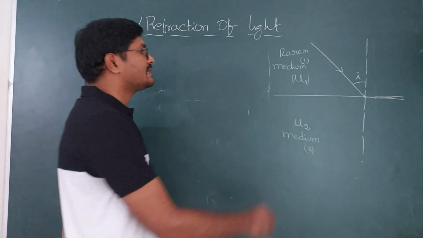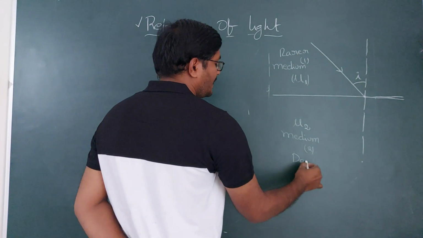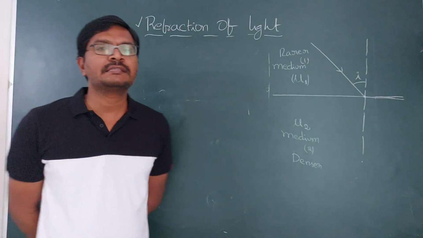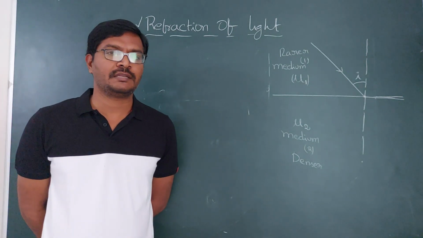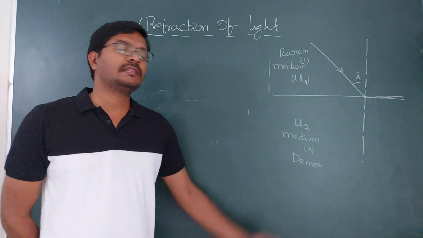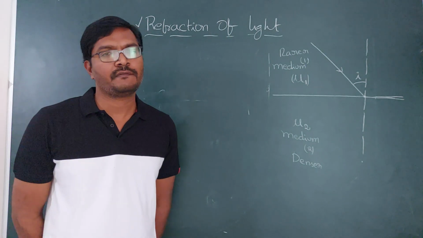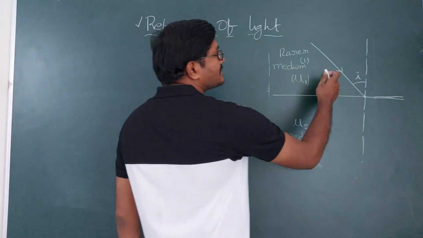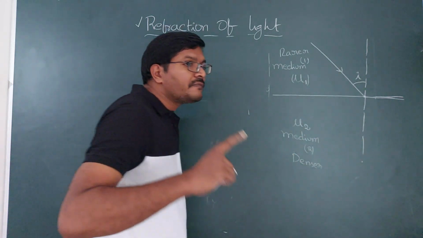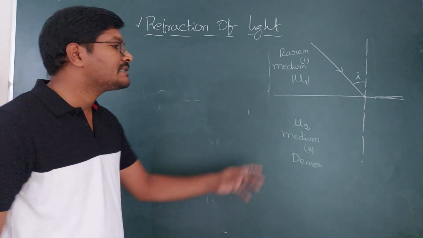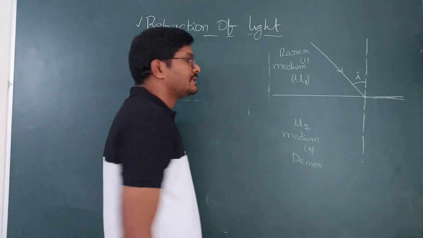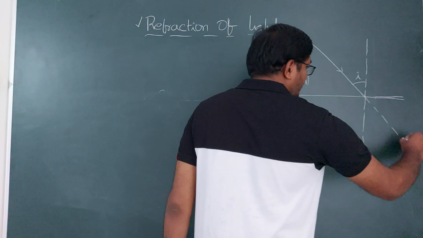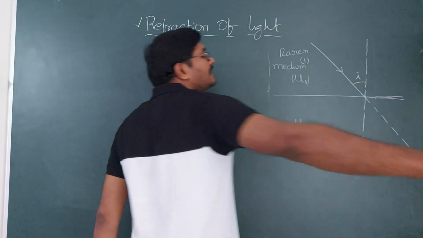Suppose this is the rarer medium and this is the denser medium. Rarer medium means having less refractive index and more velocity of light in that medium. Denser medium is having more refractive index and the velocity of light is less in this medium compared to that one. So when light is traveling from one medium to another medium, its velocity is going to change compulsorily because medium properties change, refractive index changes. This is the original direction. If there is no involvement of another medium, the light has to travel in that direction.